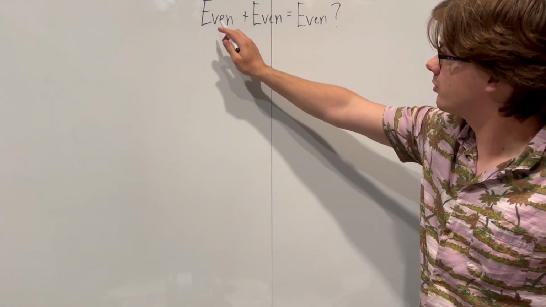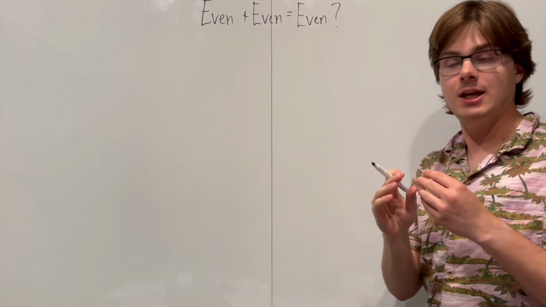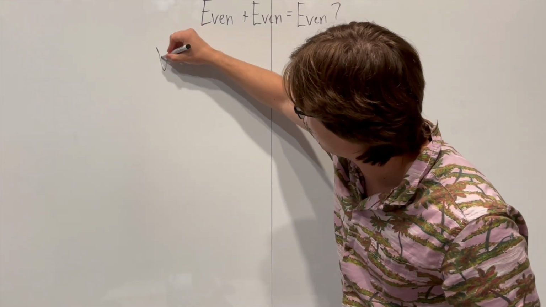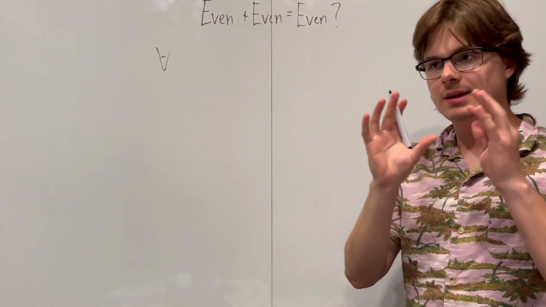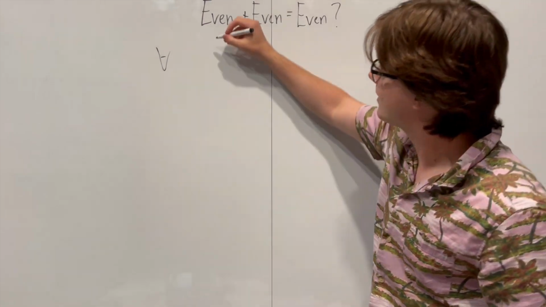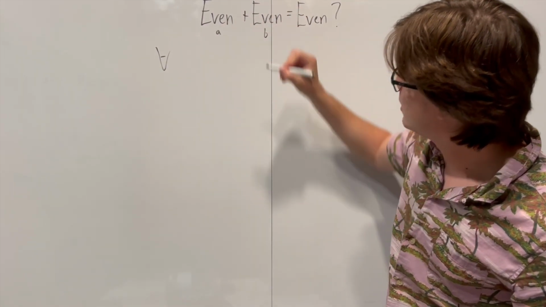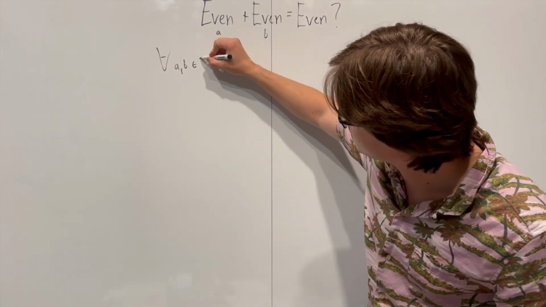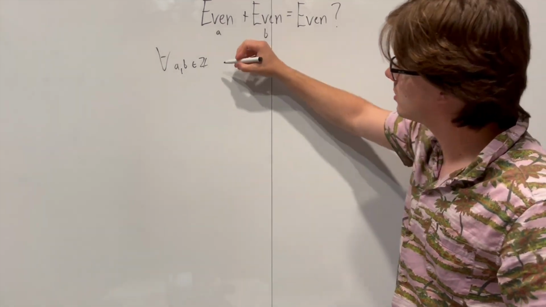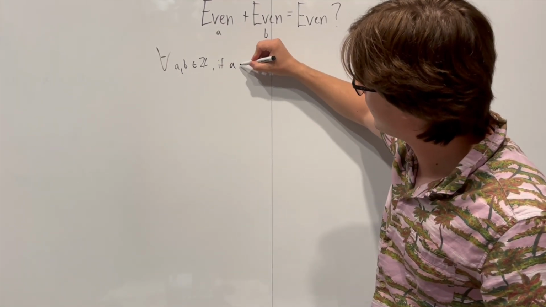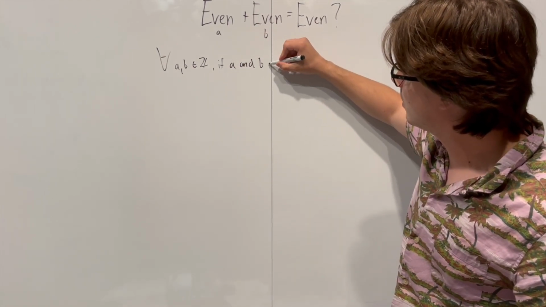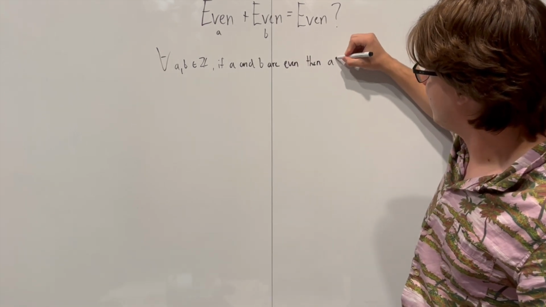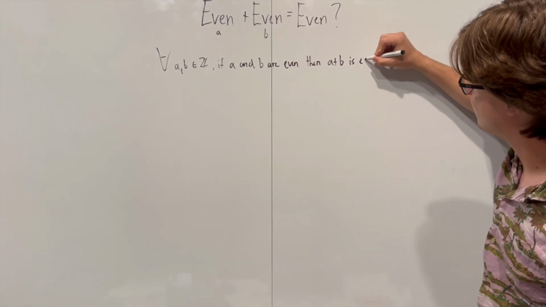Well, first notice that because we're proving for any two even numbers, for any always means you're proving a for all statement. So let's write that down. For all. And now to make it easier for the reader to understand exactly what we're talking about, we're going to label this even number A, this even number B. So next we say for all A and B that are integers, because even numbers have to be integers, if A and B are even, then A plus B is even.